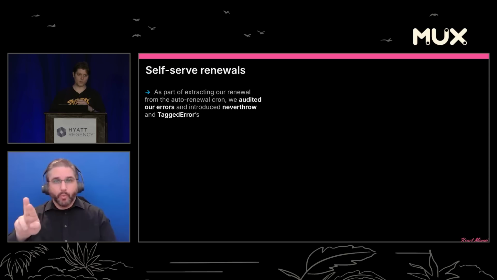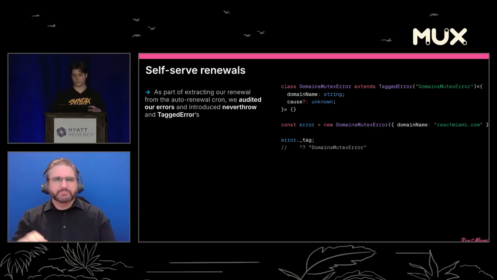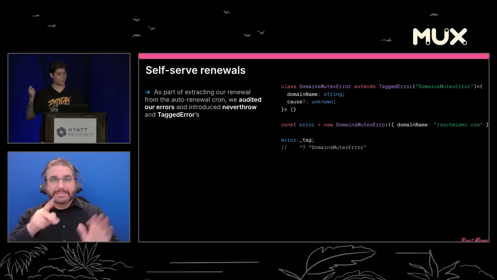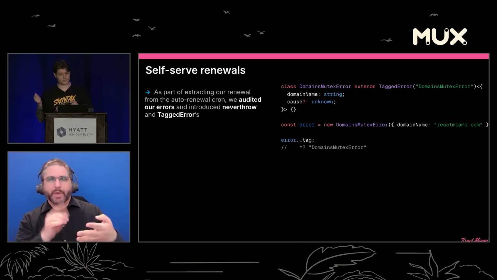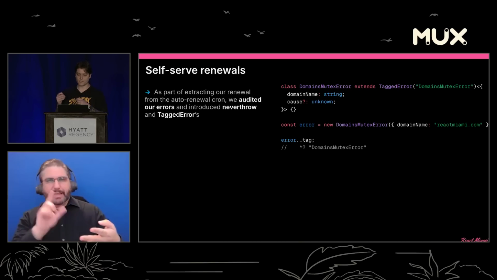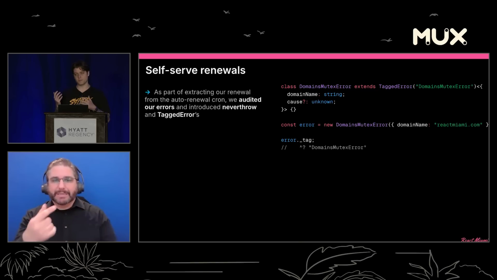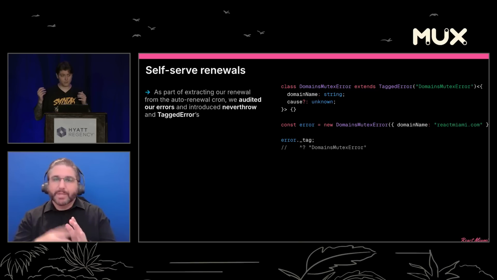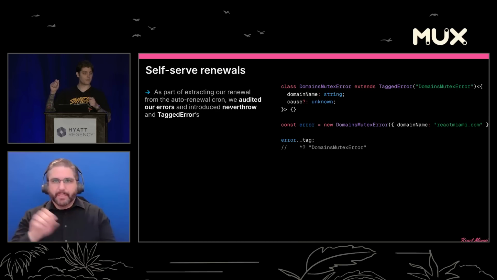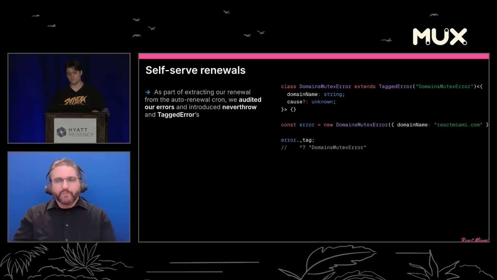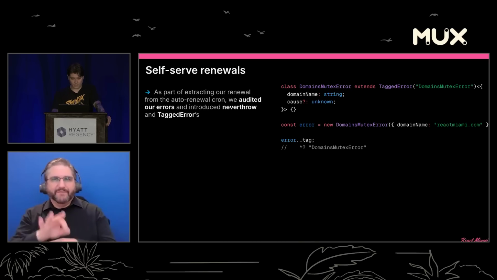We'll talk about never throw a little bit later, but I want to cover what a tagged error is here quickly. A tagged error is basically just a literal tag or a discriminator you can put on an error. In the implementation, you would see something like underscore tag as const the string name. This makes it so much easier to effectively pattern match on errors, so you don't have to do that whole instanceof thing over and over and over. You can build nice utility functions around it. Just a nice little trick I like using.